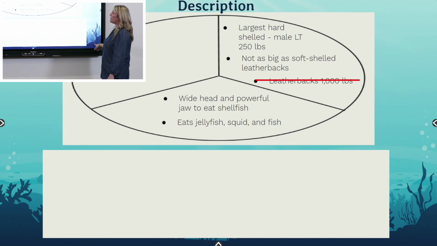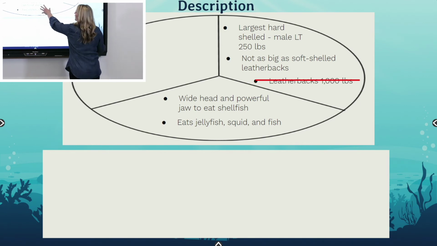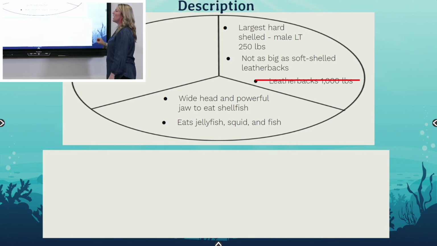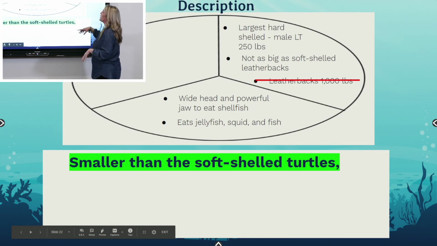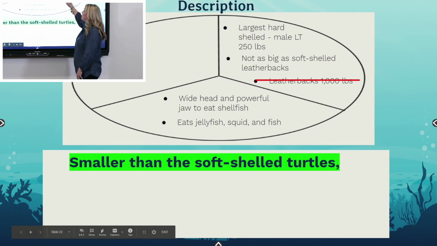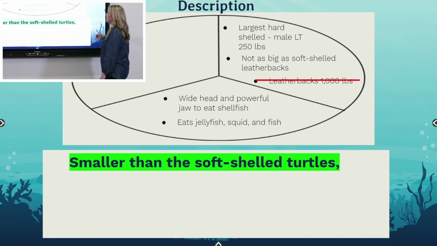And then probably eating jellyfish, squid, and fish. I probably don't need that either, but I can probably use it as part of what I'm saying here with their powerful jaw and their wide head. So I can include and incorporate that. So if I look back up at my first section, I want to talk about maybe that they're not as big as soft-shelled leatherbacks. So I'm going to start off with that. Smaller than soft-shelled turtles. So I know that they were smaller. So I'm going to start off with that sentence starter.